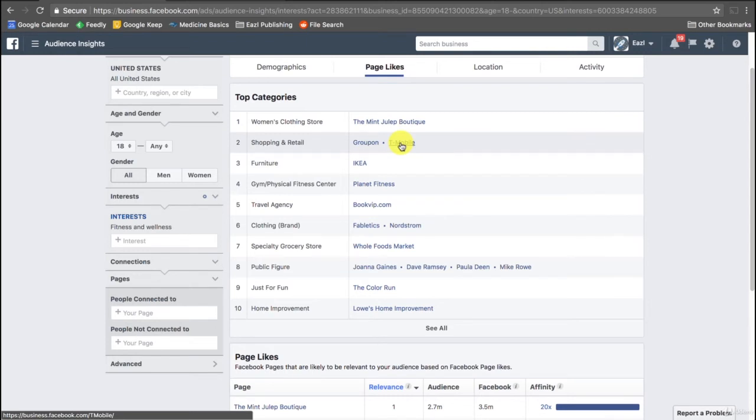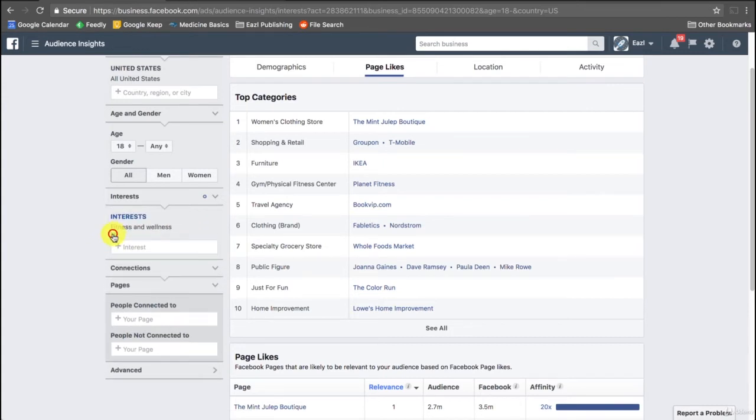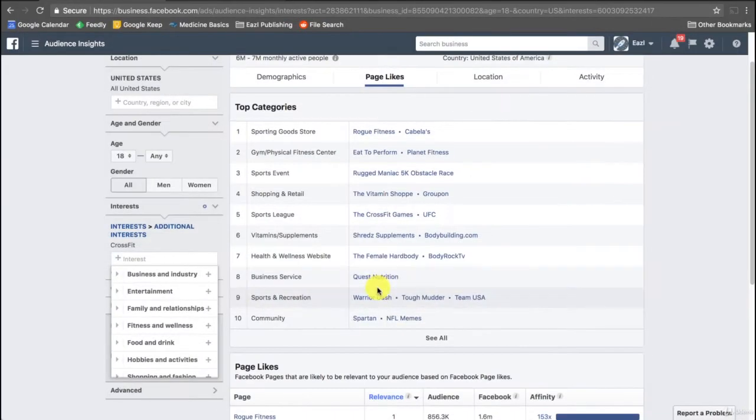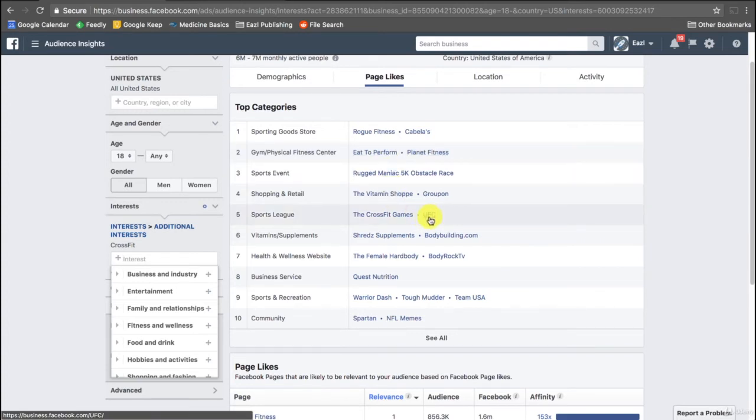So what might be something a little bit better? Let's try something like CrossFit and see what comes up. If you don't know what CrossFit is, it's basically this hardcore way of working out in the United States. I'm sure CrossFit happens outside the United States too, but that's just my experience. All right, so now that we've done CrossFit, you're going to see that the related page likes are a little bit better, right? Eat to Perform, vitamins, UFC, which is like boxing, but even more hardcore, NFL, so stuff like that.